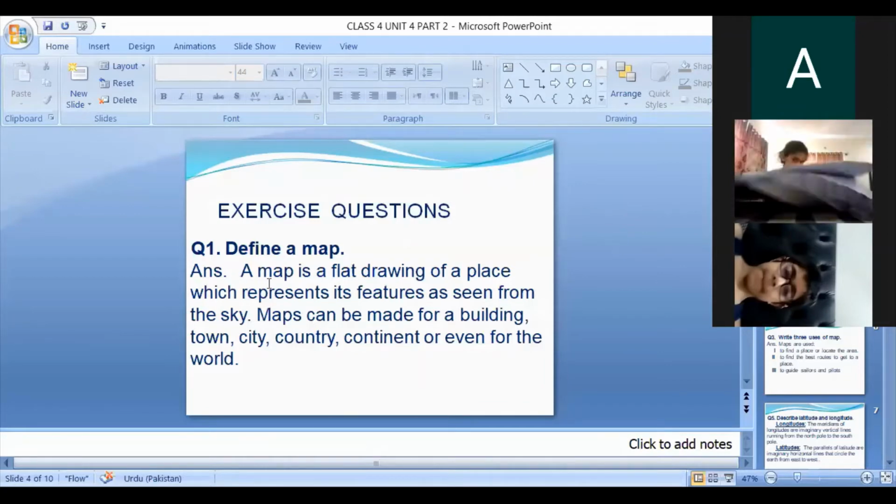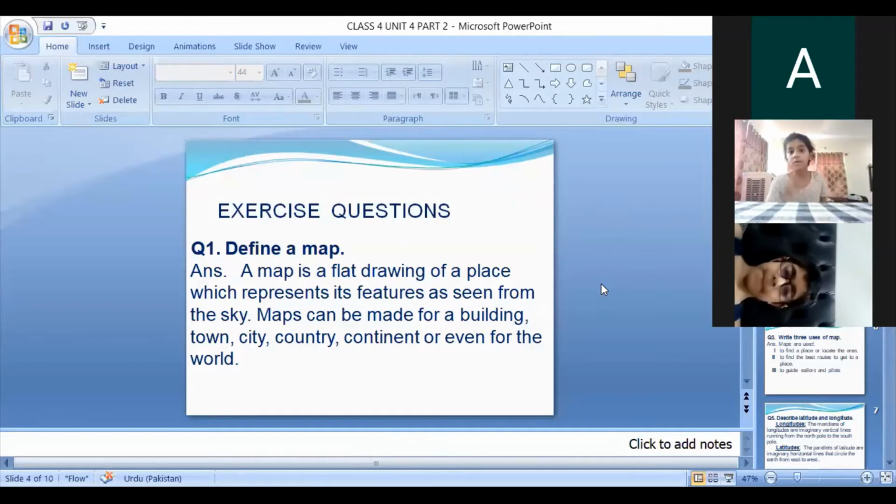Define a map. The answer, everyone. Javeria Hasnan, I can see a boy sitting over there. Beta, open the notebook and check the work. Okay?